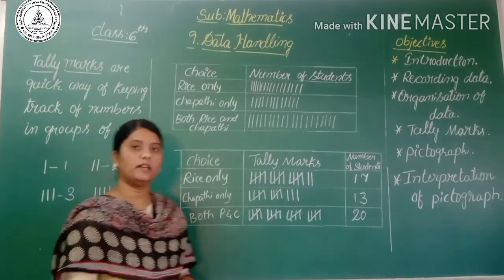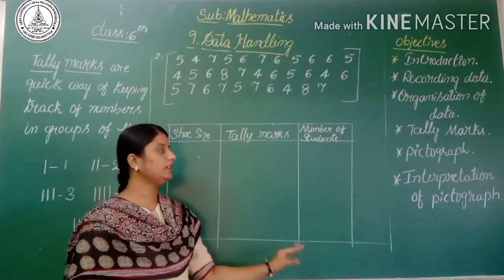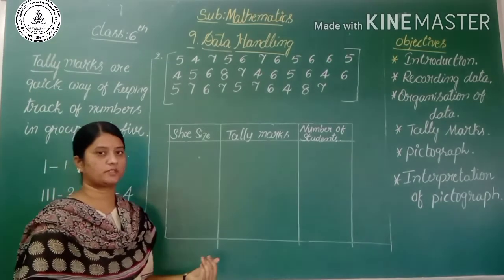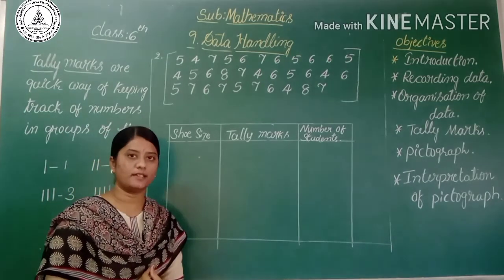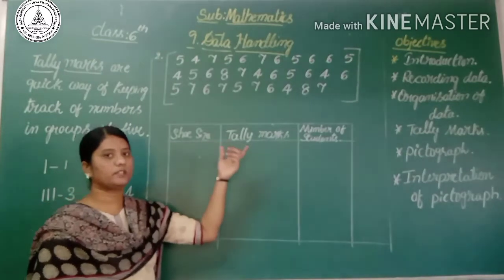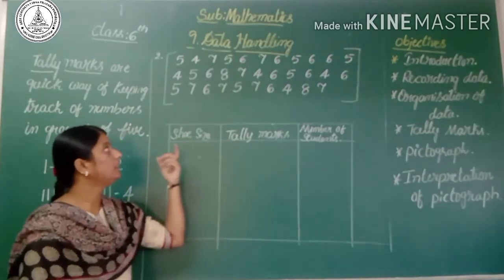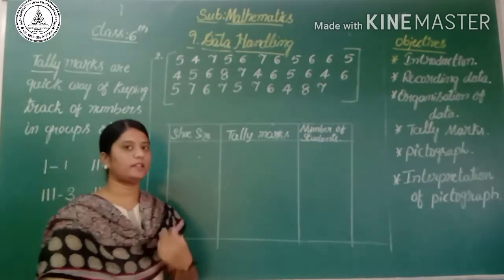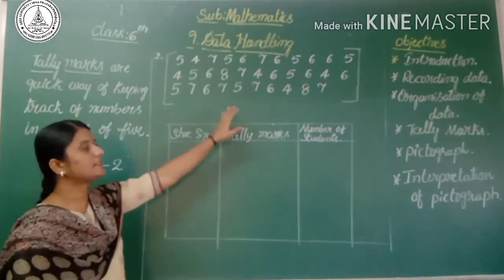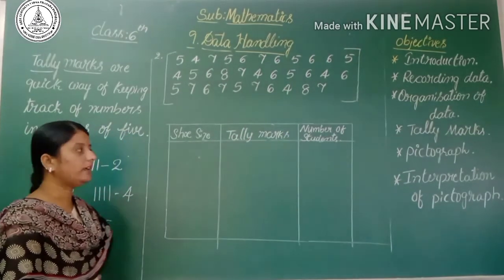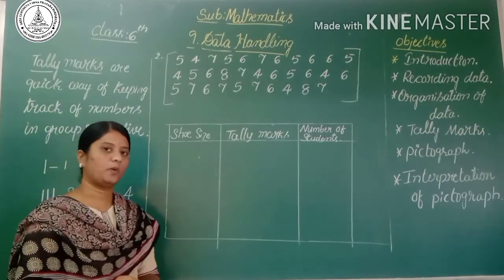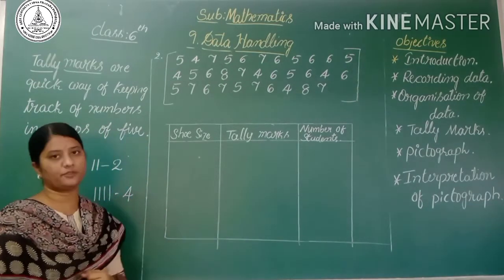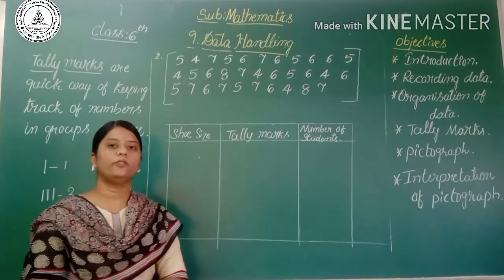Yes. Then let's go to another example. Here some shoe sizes are given. In class 6 there are 29 students. One of the girls in class 6 collected the sizes of the shoes. So in that class there are 29 students, and she recorded the shoe sizes like this. Arun is a boy in that class. He wants to know the shoe size owned by the minimum number of students. How can you find this?